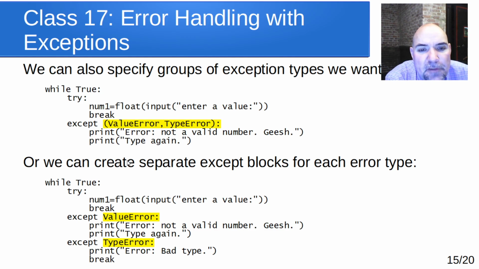Okay, you can also specify groups of exception types you want to catch. So rather than just saying a certain type, you could make a tuple that has a list. So here I could say get a ValueError, get a TypeError. If it's either of those, we catch it. If it's not either of those, but it's still an exception that happened, pass it upwards. And you can, if you want to, get more fine-grained and say ValueError or TypeError and separate those with two except blocks indented underneath this try. So you can have a different reaction to one kind of error than you would have with another type.